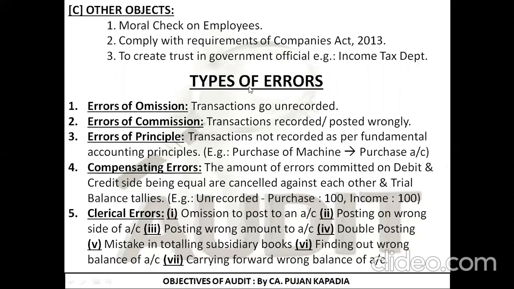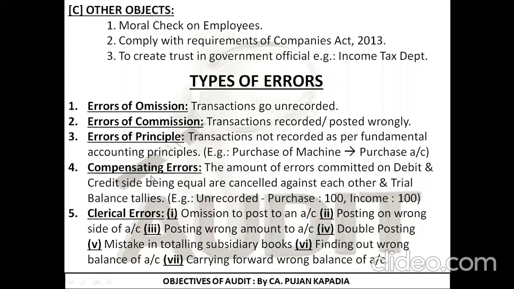Then we took a look at the types of errors. The first was errors of omission, that is, I am not recording the transaction in my books of accounts. Second was errors of commission, where I am recording my transaction, but I am posting it in a wrong manner. Third was errors of principle. I am recording the transactions, but not as per the fundamental accounting principles. As we know, if I am purchasing a machine, machinery account should be debited and not the purchase account. This is a fundamental accounting error, so it is known as error of principle.